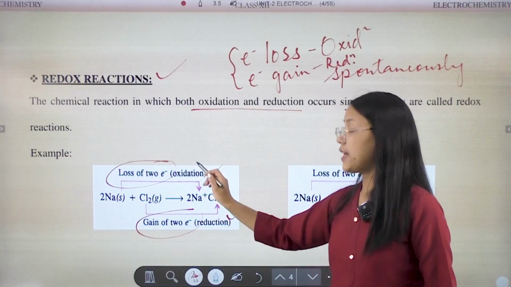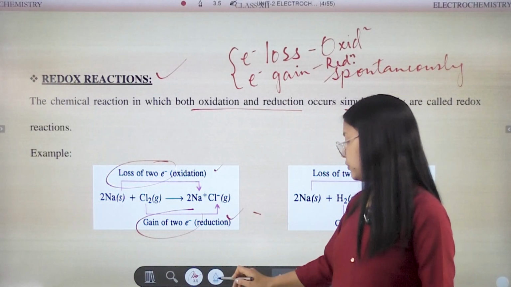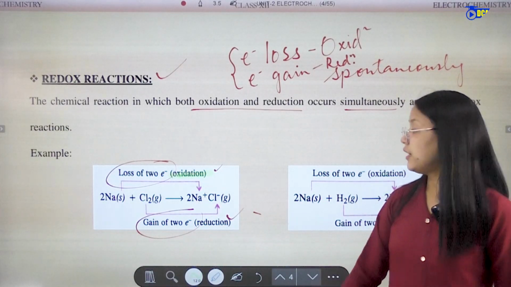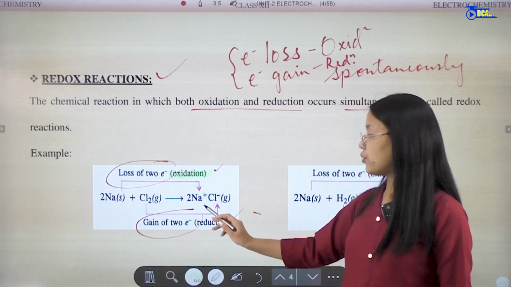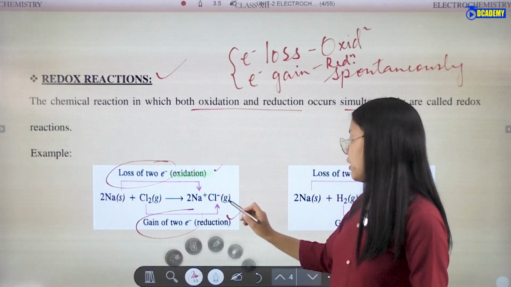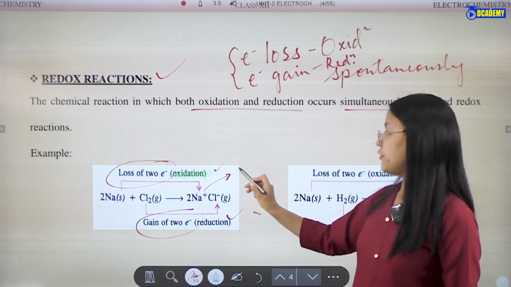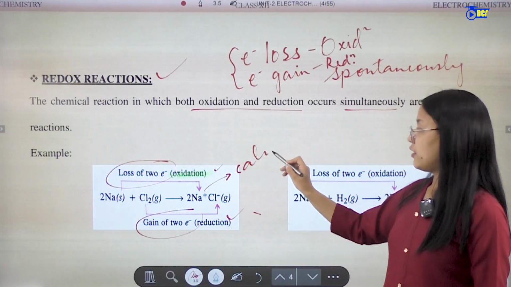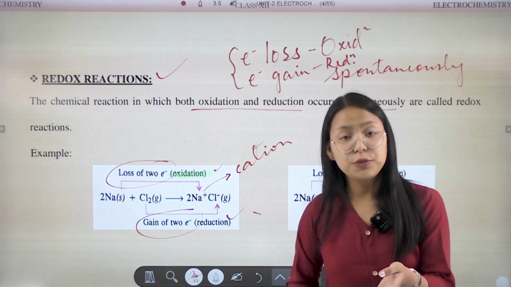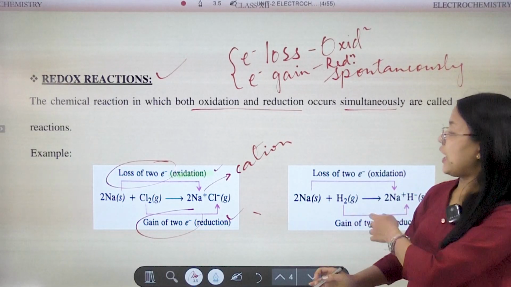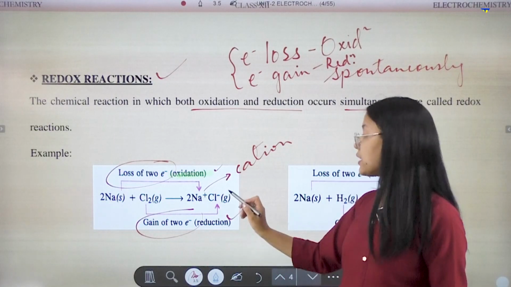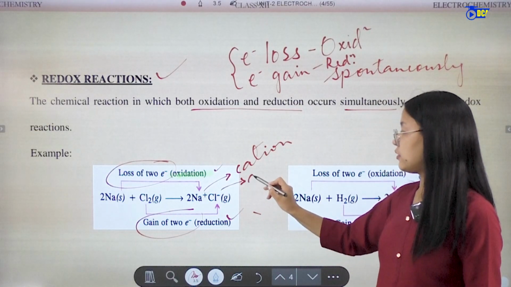So sodium undergoes oxidation. Sodium becomes sodium ion, a positive ion, so the type of ion is cation. Then chlorine gains charge, minus charge, that means it is anion.